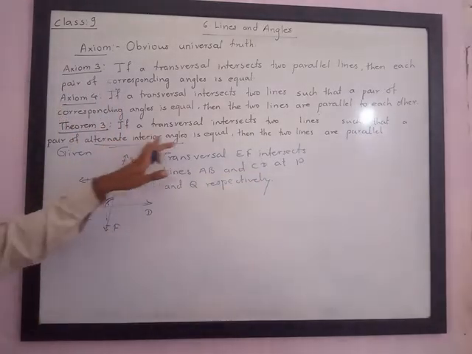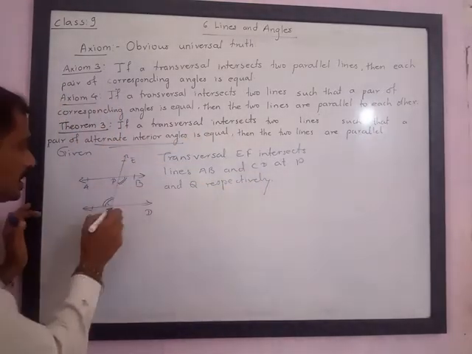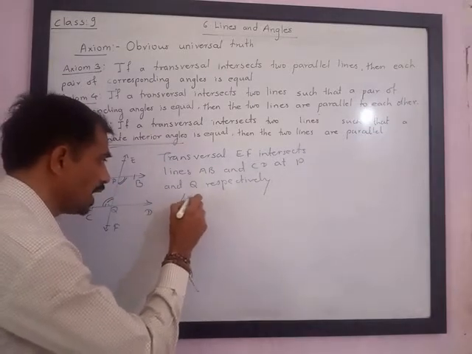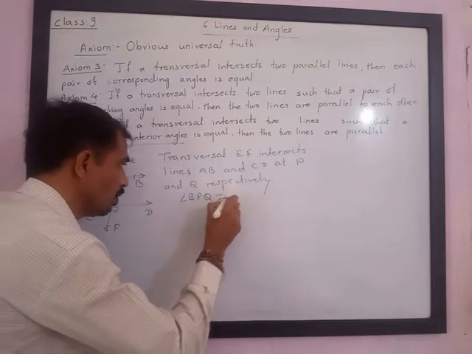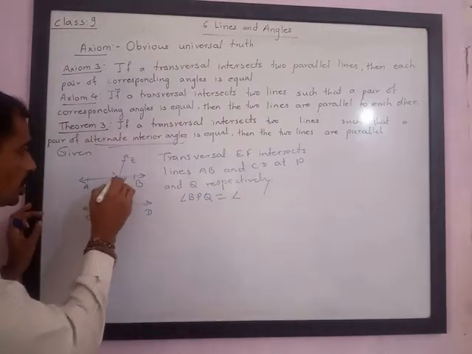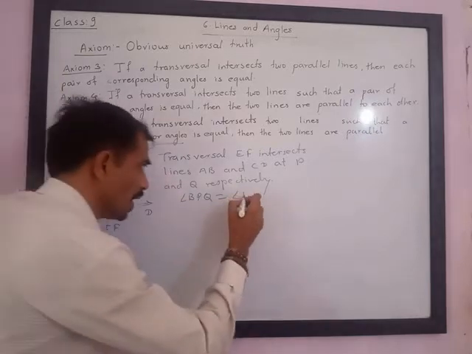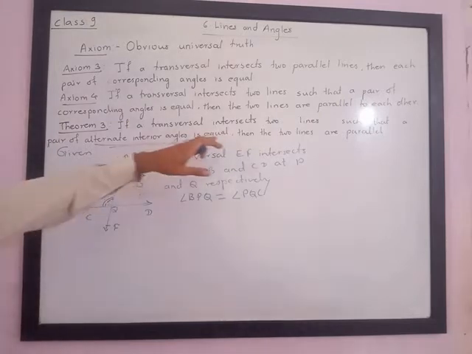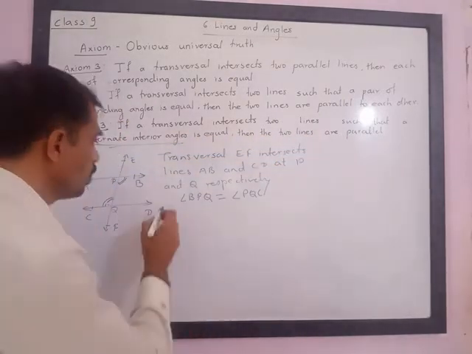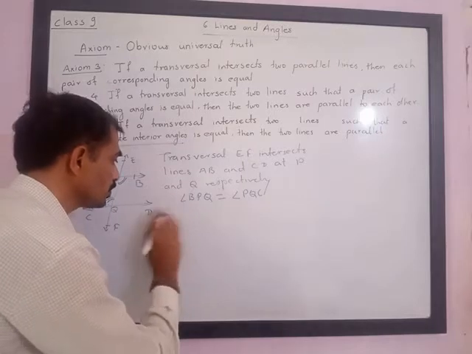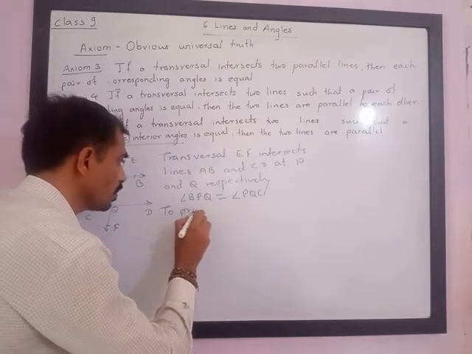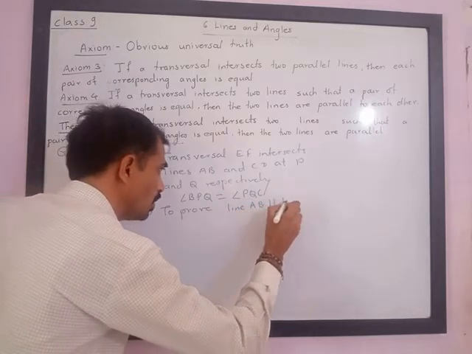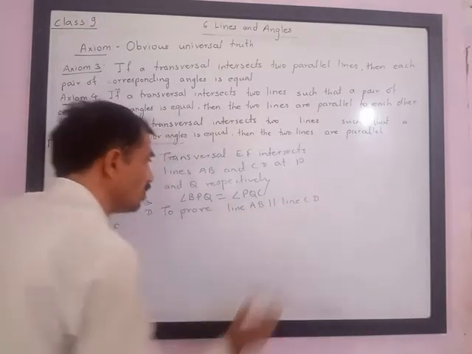Such that alternate interior angles are equal, such that this angle BPQ, also we are given that angle BPQ is equal to angle PQC. Understand, this is given. Now we have to prove that then the two lines are parallel. So to prove that line AB is parallel to line CD. This is what we have to prove.